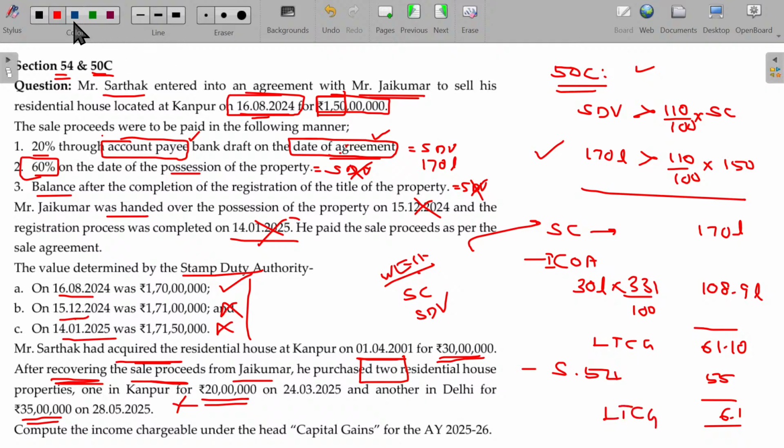In case you have no indexation, what happens? 170 lakhs, and 30 lakhs is directly subtracted. So 140 lakhs will be considered as long-term capital gain and 55 lakhs can be deducted. So the balance being how much? 85 lakhs is the taxable value, if there is no indexation benefit. Clear?